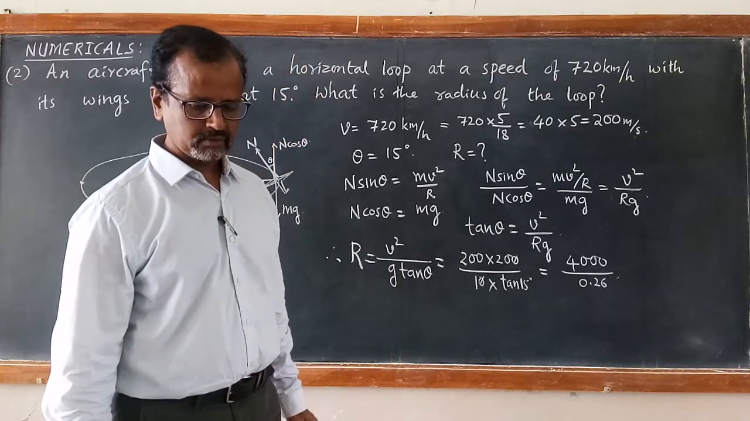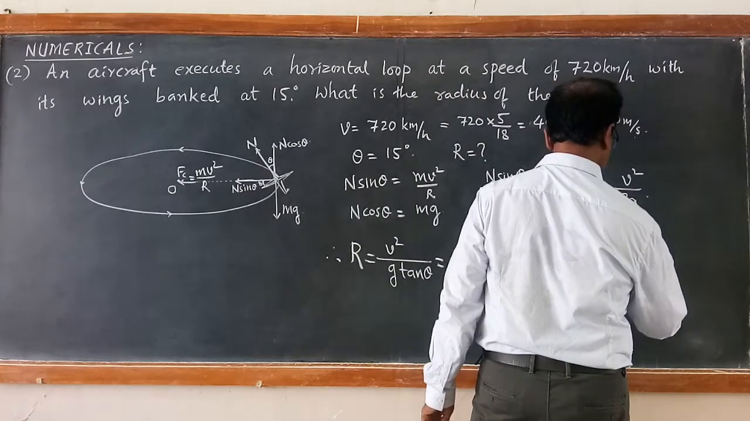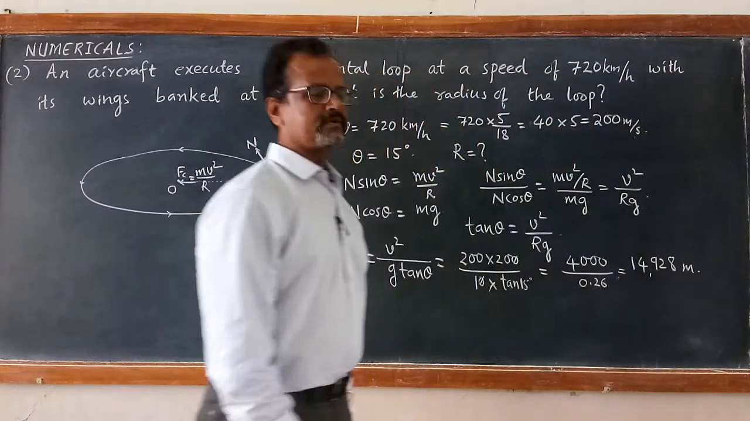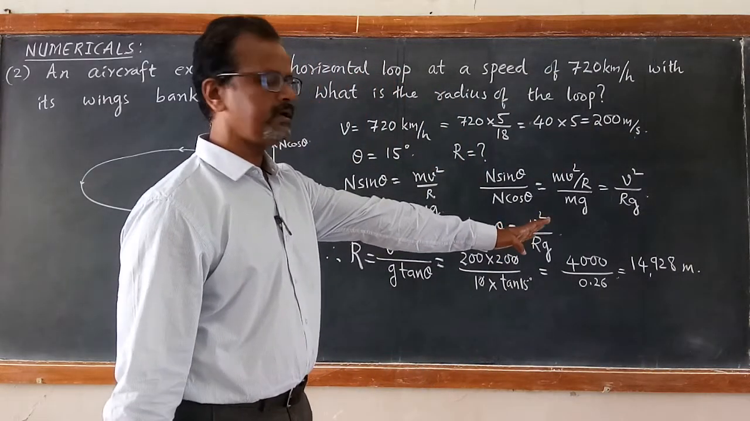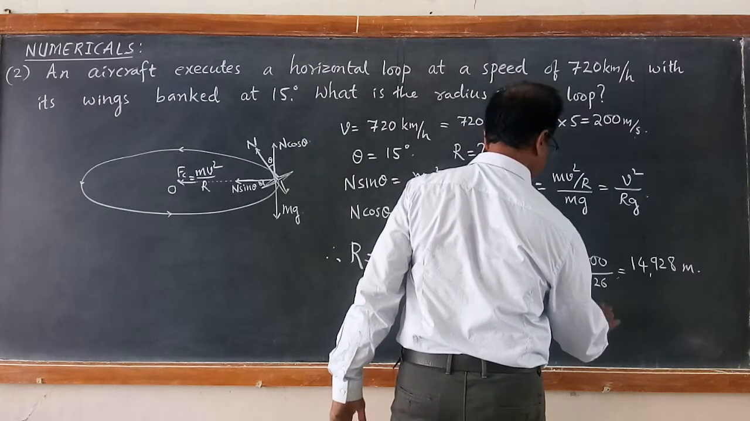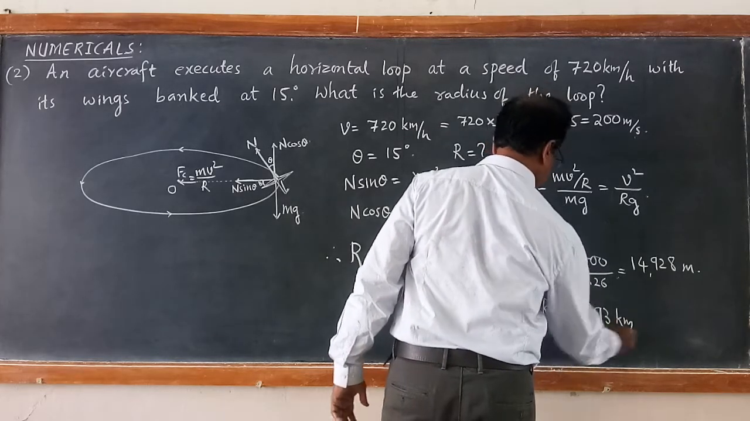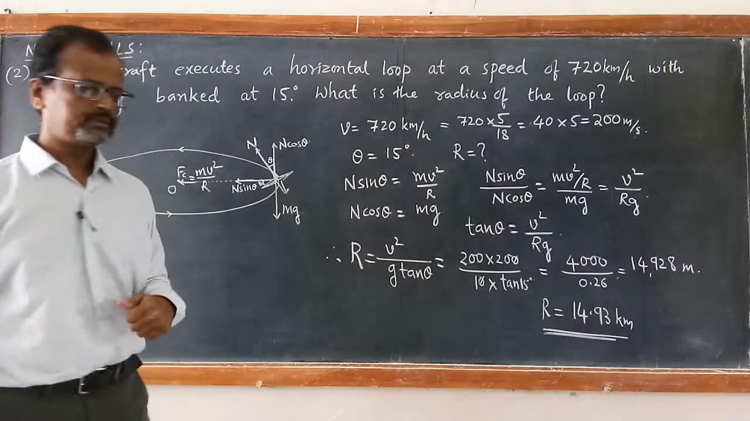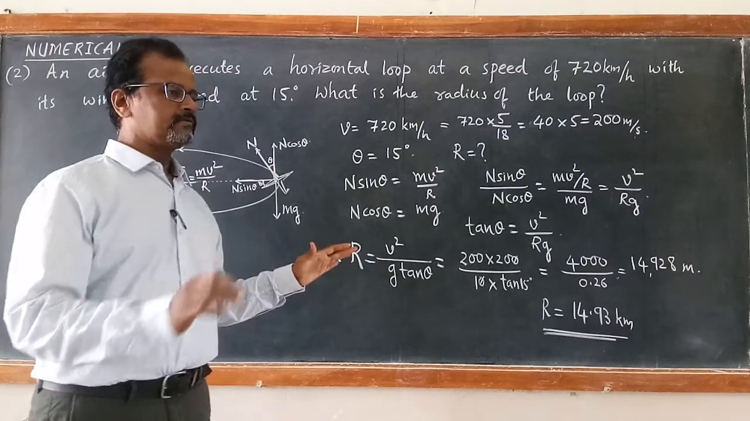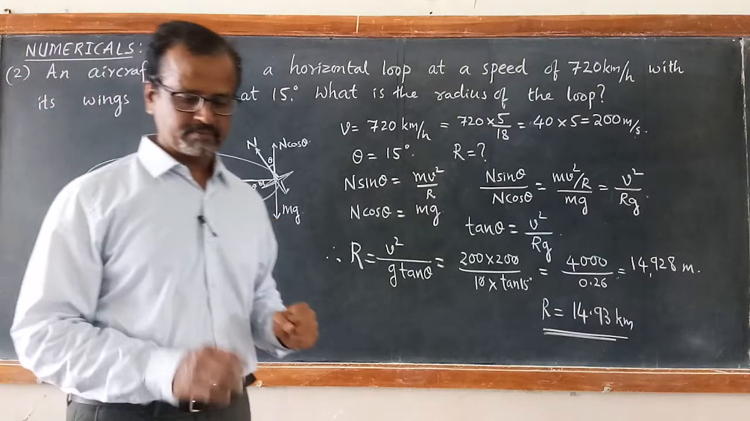That comes out to be about 14,928 meter. In terms of kilometers, 14.93 kilometer. So I can write that 14.93 kilometers is the radius of this horizontal loop. This knowledge of banking and leaning helps us to solve such interesting problems.